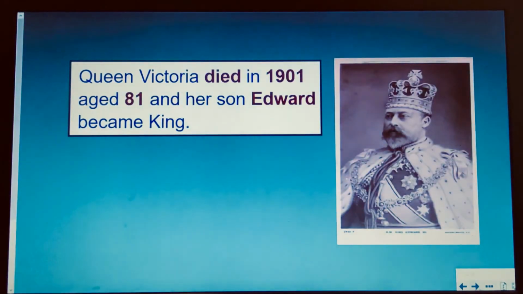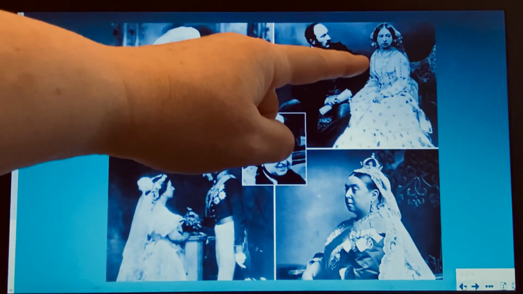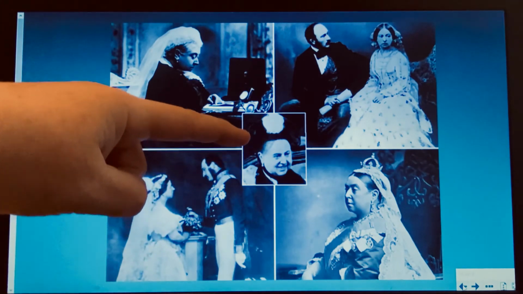Here's some more photographs of her. That's her as an older lady. That's her when she was young, when she married Prince Albert. There you are. There she does smile. There's not many photographs of her smiling, but she does smile.